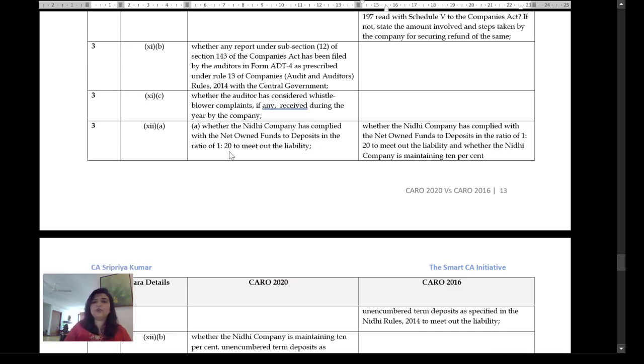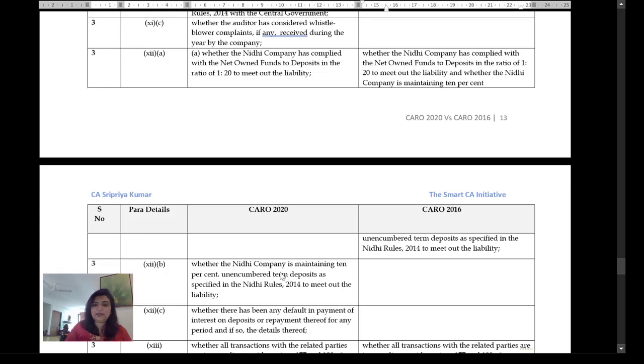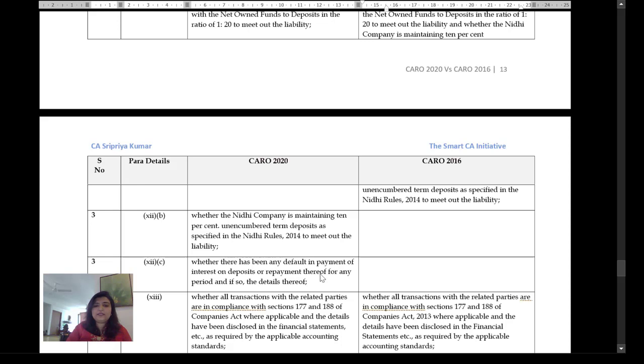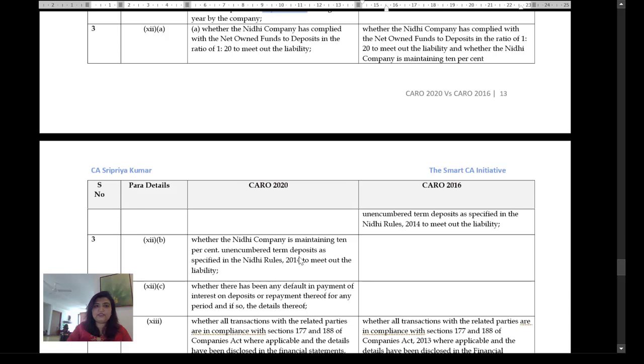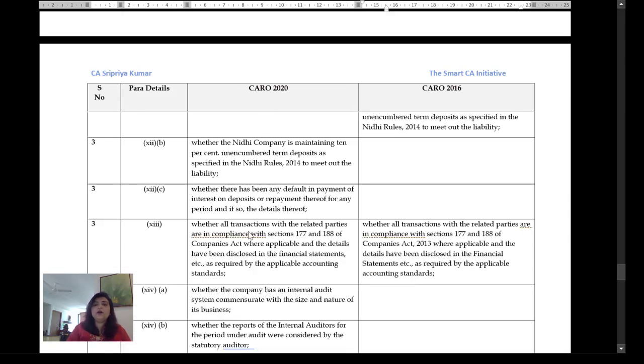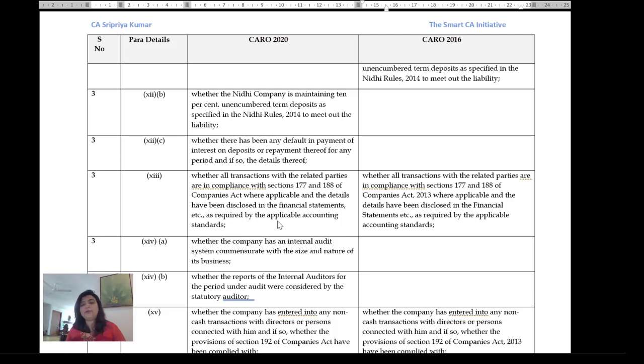whether the Nidhi company has complied with the net owned funds to deposits in the ratio of 1:20 to meet out the liability, and whether the company is maintaining 10% unencumbered deposits to meet out the liability, whether there's been any default in the payment of interest on deposits or repayment thereof and the period for which it is there. So that's an addition now. Next is the same thing, whether all transactions with the related parties are in compliance with 177 and 188 where applicable, and the details have been disclosed in the financial statements. We did have an existing set of audit procedures and the CARO guidance note, I guess it would be a copy paste and you'd have to do the same thing.